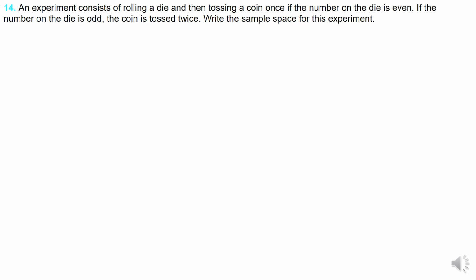Question number 14. An experiment consists of rolling a die. Here even numbers are 2, 4, 6 and odd numbers are 1, 3 and 5, right? An experiment consists of rolling a die and then tossing a coin if the number is even. If the number is even, you toss a coin. What are the outputs? Head or tail. 4 also head or tail. 6 also head or tail.